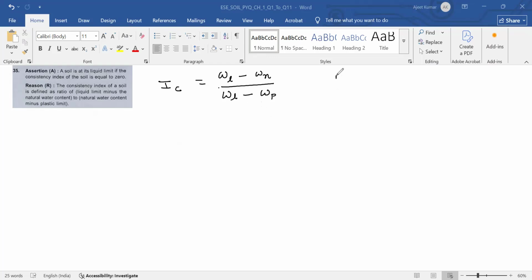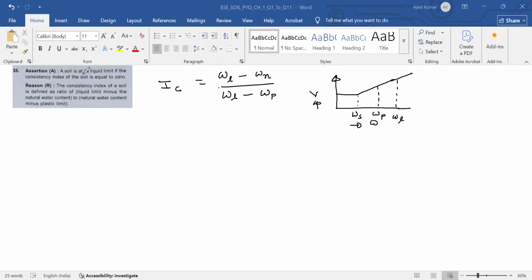Okay, this is consistency index. This is volume, this is water content, this is the curve. This is shrinkage limit, this is plastic limit, and this is liquid limit. Okay, so this ratio will give you IC.